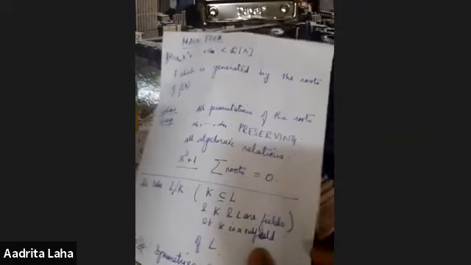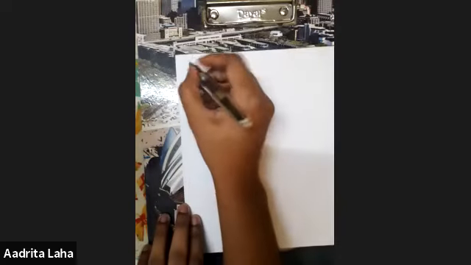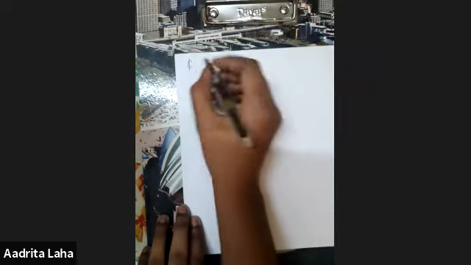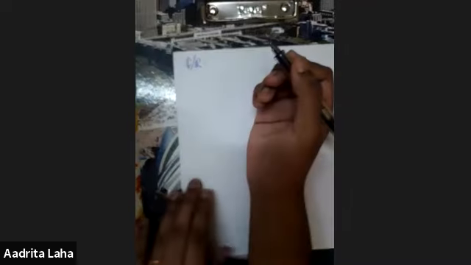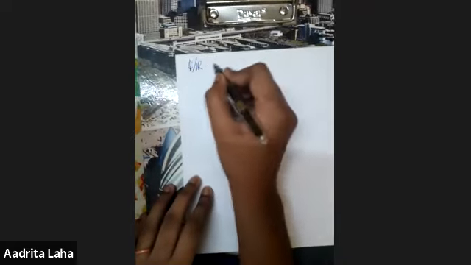Now let us look at some examples. So say we have the field C, the complex numbers, and C contains R, and this is the extension of degree 2.